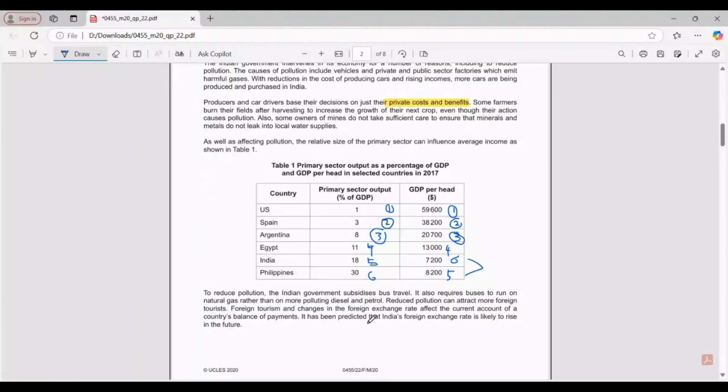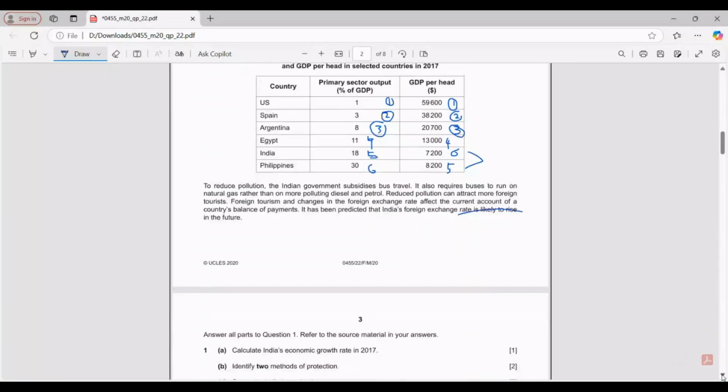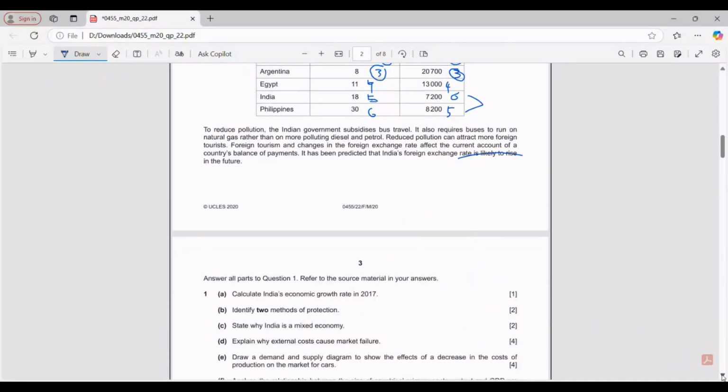It has been predicted that India's foreign exchange rate is likely to increase in the future. So they're expecting it to appreciate in the future. For it to appreciate means what? The demand for the Indian currency should increase. Agree? So demand for Indian currency increasing means Indian exports should increase.